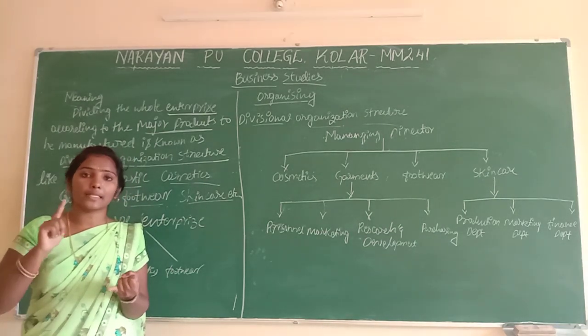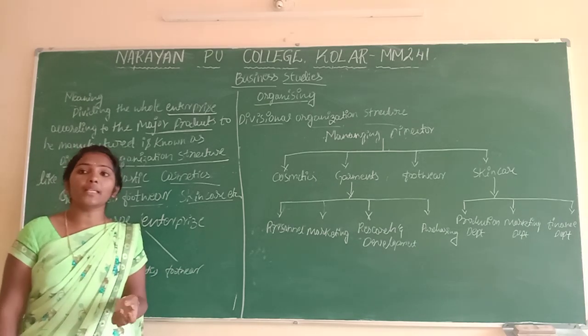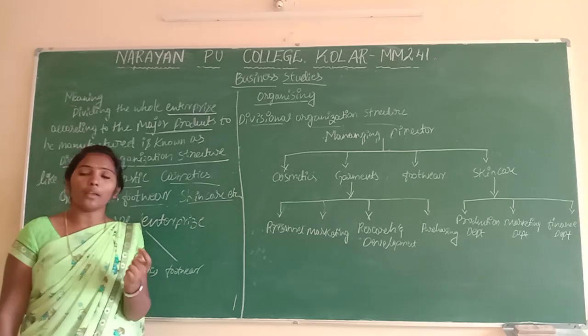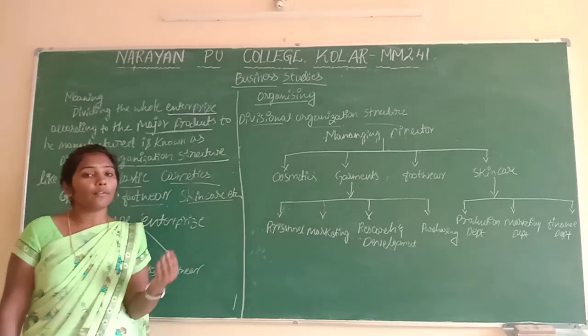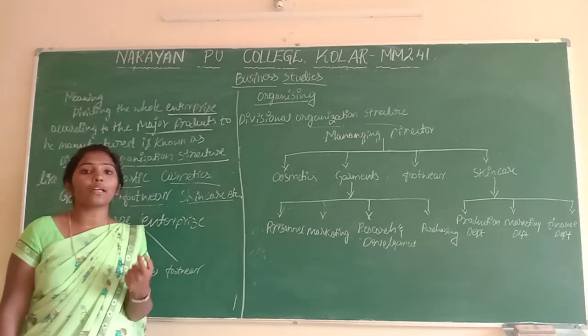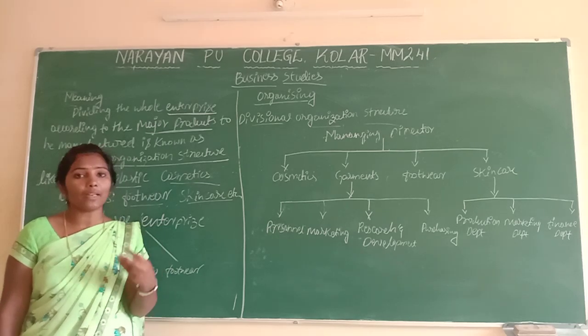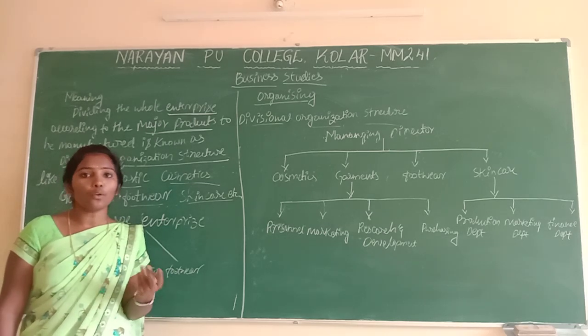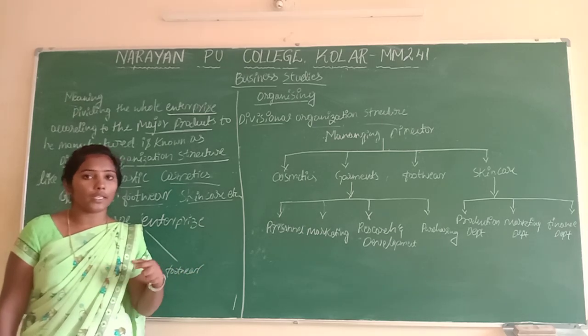Divisional results come in one month, showing profit or loss. If it is not getting any profit, they will close it immediately. No need for a further division. It is not good.